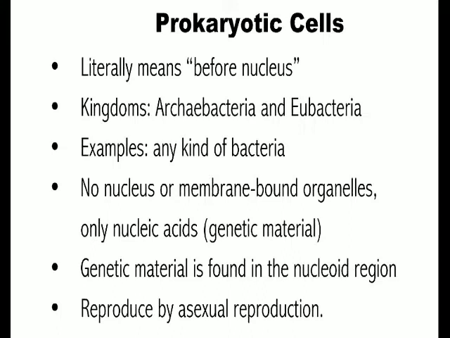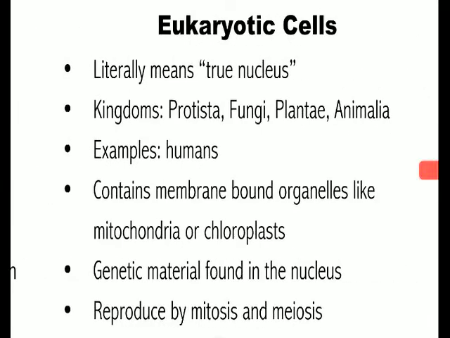And these cells reproduce by asexual reproduction, which means they kind of just divide in 2, and it's a very simple process. Now let's look at eukaryotic cells. Eukaryotic cells are more complex than prokaryotic cells. Eukaryotic means true nucleus. So if you look at these cells under a microscope, you're going to be able to see a very clearly defined nucleus.